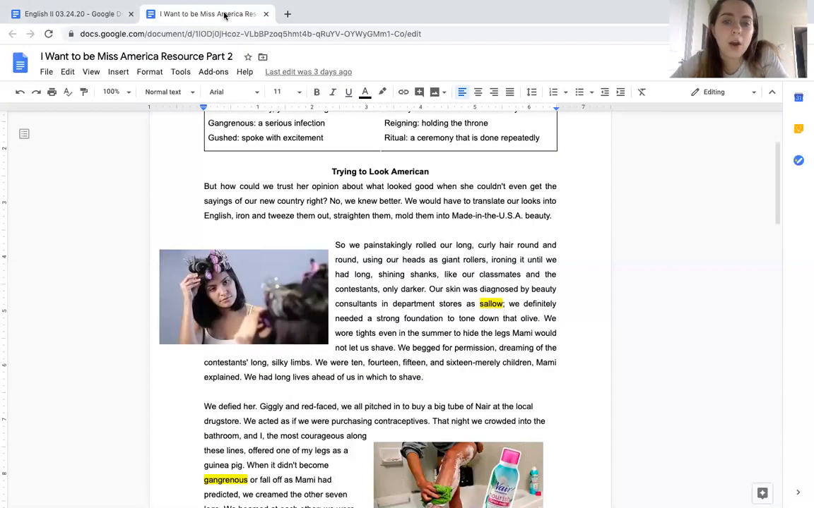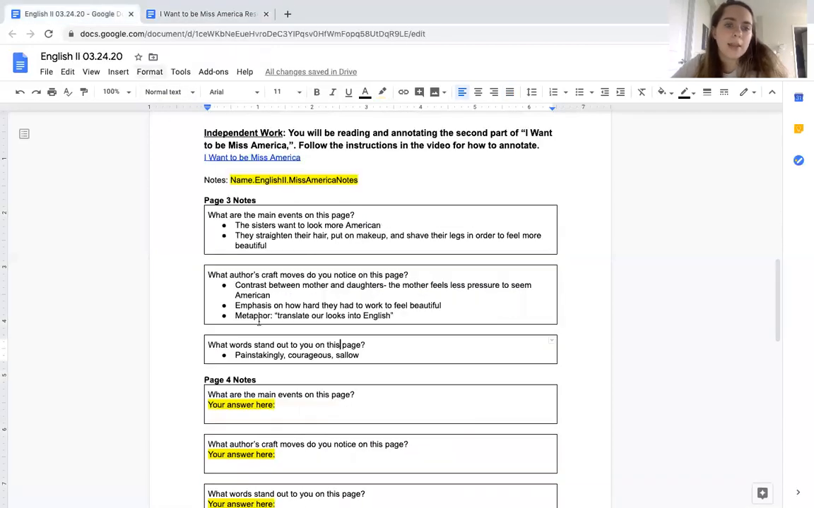Great. And then are there any words that stand out to me here? I pointed out painstakingly earlier. That's definitely a word that stands out to me. The word sallow is also a very interesting way of describing their skin tone. We talked yesterday about thinking about the connotations behind words, like the shades of meaning behind just the literal definition of the word. And sallow, if you're not familiar with it, has a very negative connotation. It doesn't make me think their skin is beautiful. It makes me think it's not very good looking. So that word has a strong connotation. That stands out to me, along with painstakingly. So I added that under my 3rd question. I have painstakingly and I have sallow.